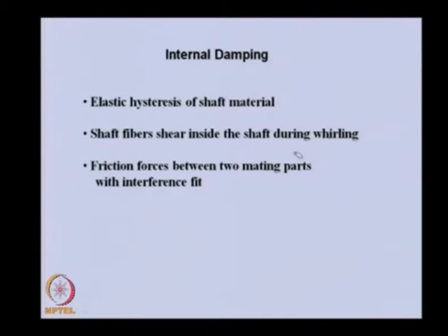So, all such damping sources impart a common damping, which we call internal damping. This internal damping has slightly different characteristics compared to viscous damping.